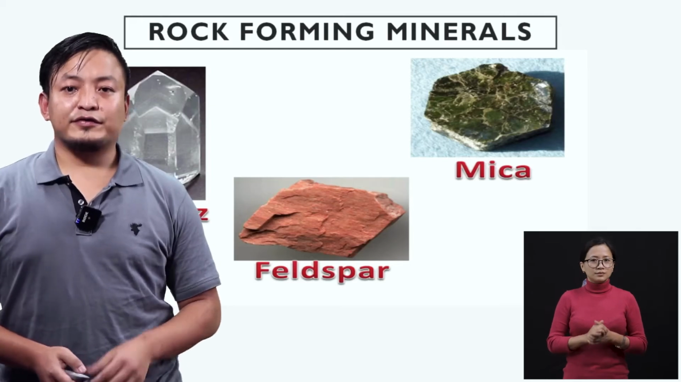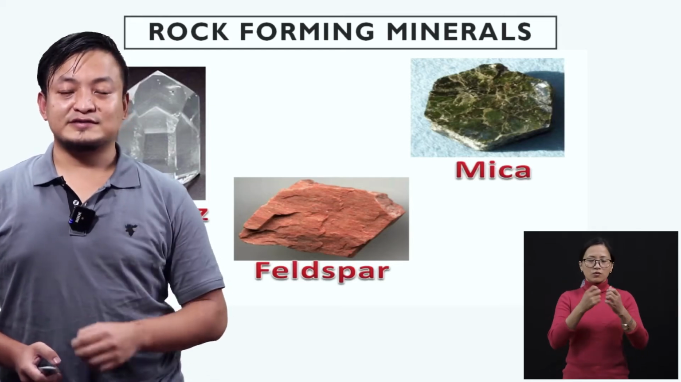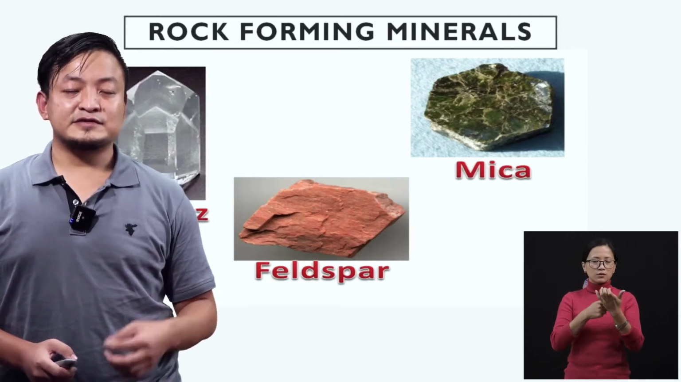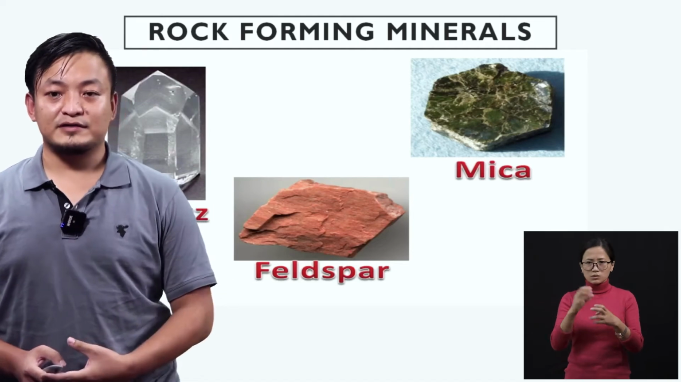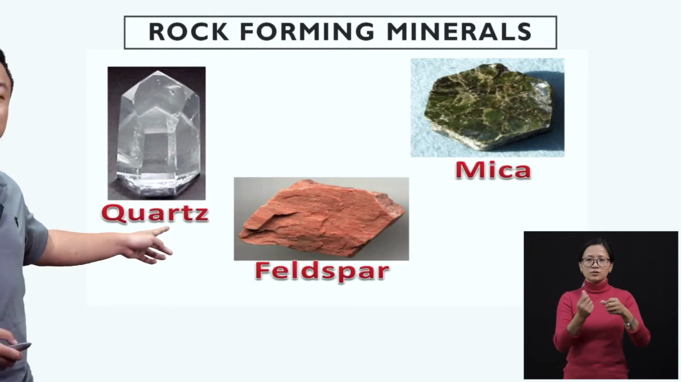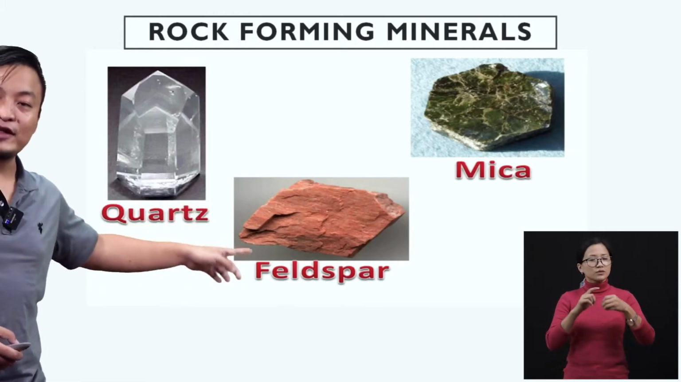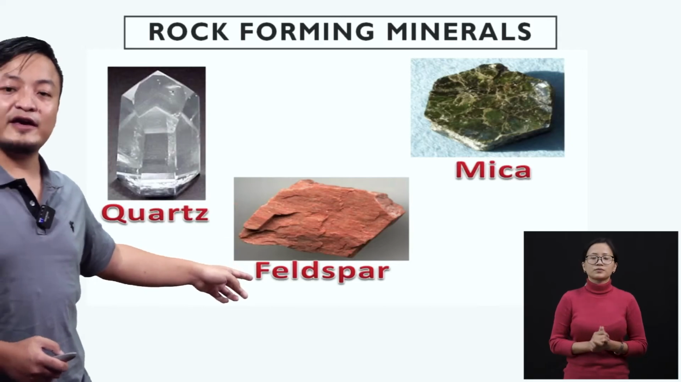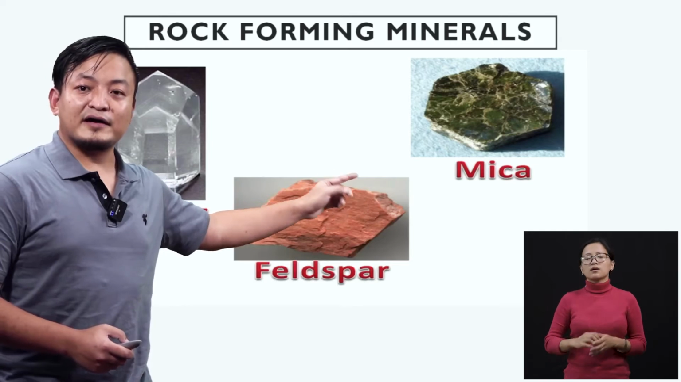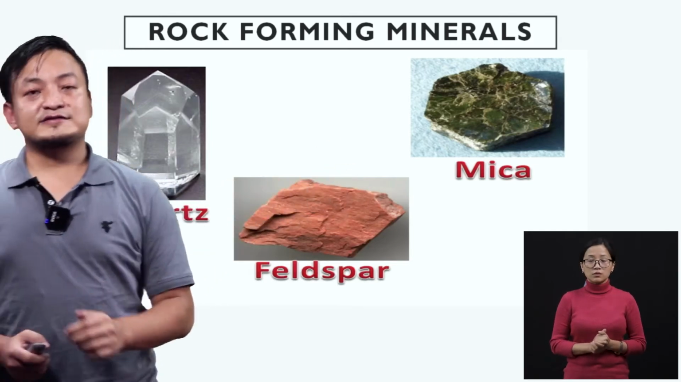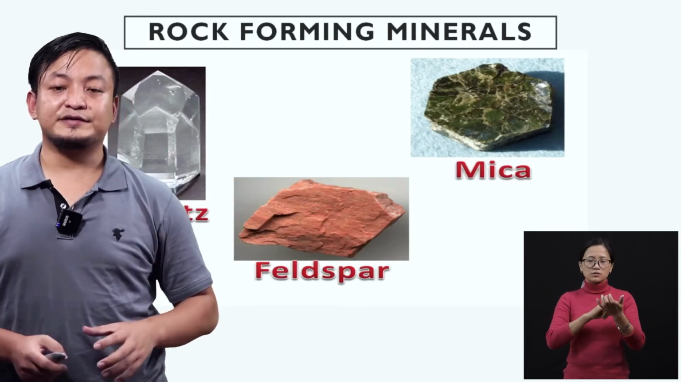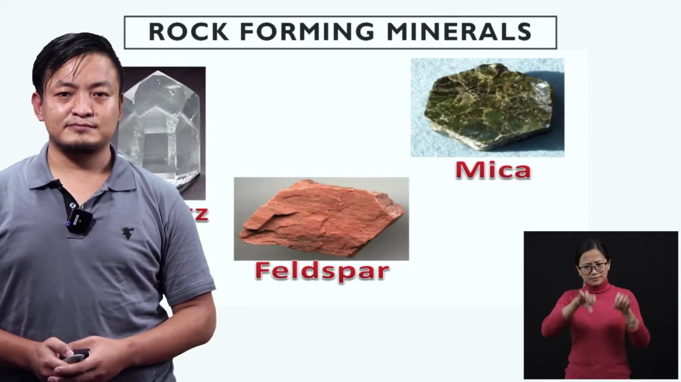Now students, the rock forming minerals. Some rocks are formed from these minerals. Examples are quartz, Q-U-A-R-T-Z, feldspar, F-E-L-D-S-P-A-R, and mica, M-I-C-A. These are examples of the rock forming minerals. These are all chemical substances.